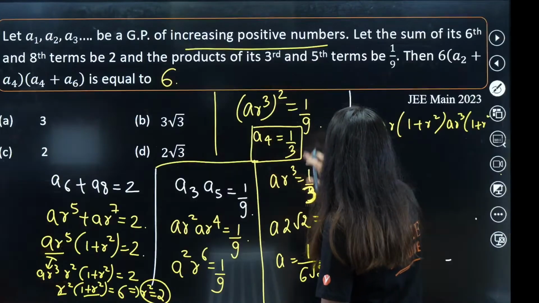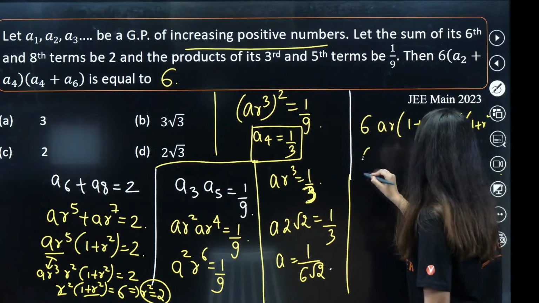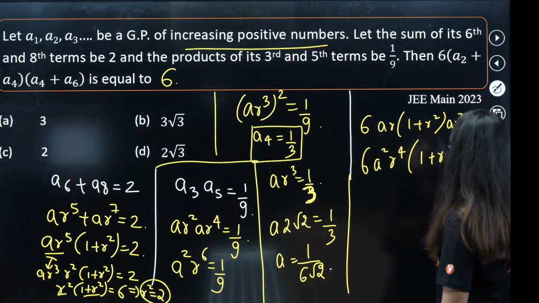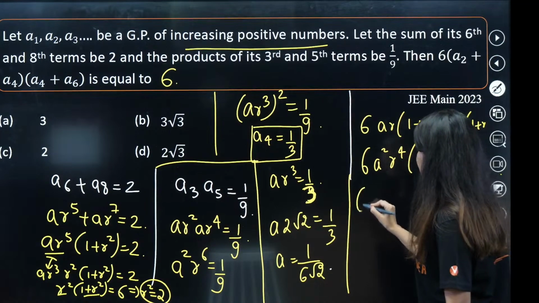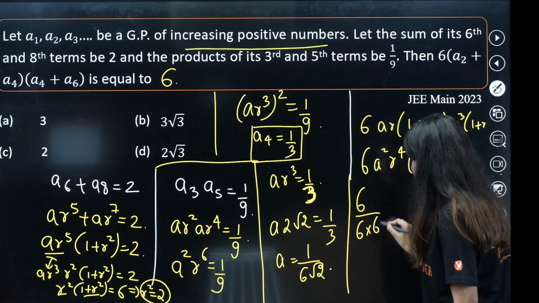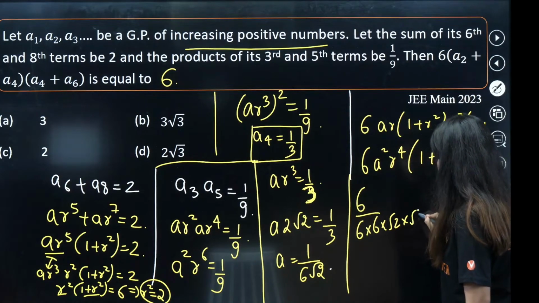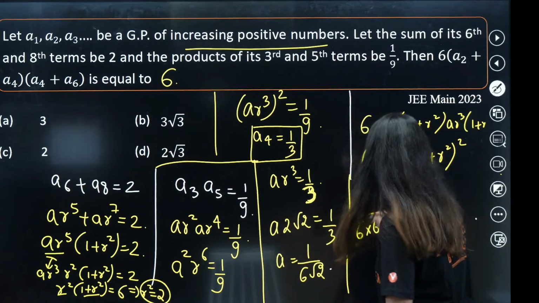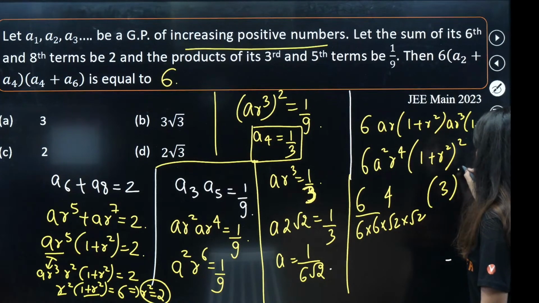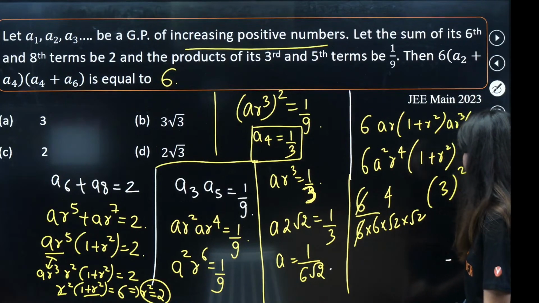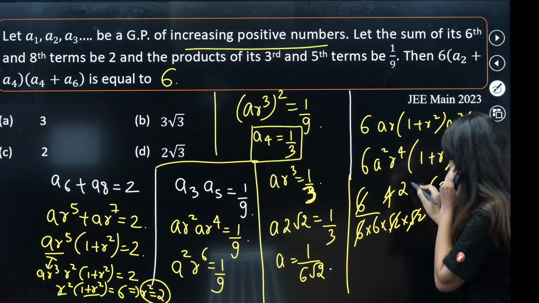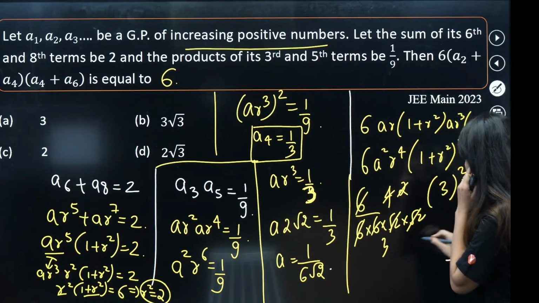Now it's fine, right? So 6 a square r power 4 into 1 plus r square whole square. So this will be 6 a square. A square would be what? 6 into 6 into root 2 into root 2. What about r power 4? R power 4 would be 4 and 1 plus r square would be 3 whole square. Correct? 6 gone and this will be what? 2 only and 2 3s are gone, and 3 square gone.